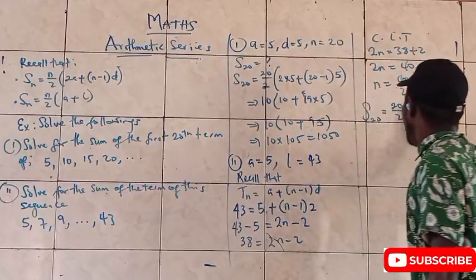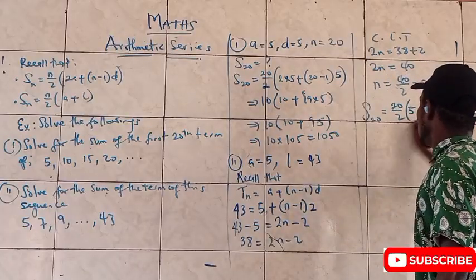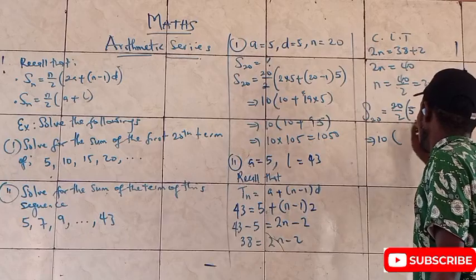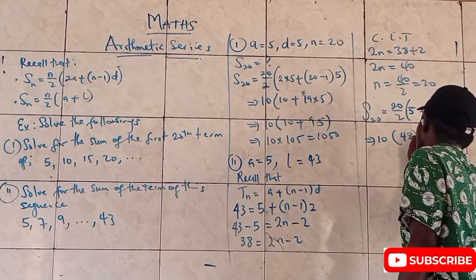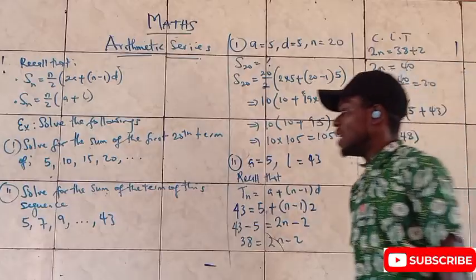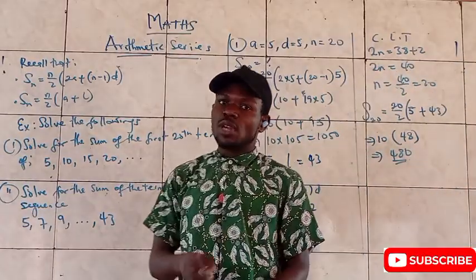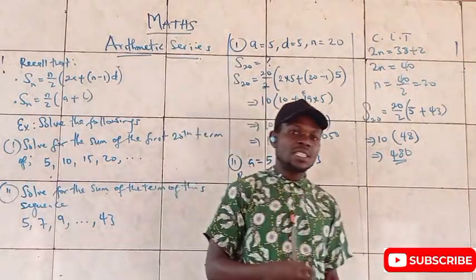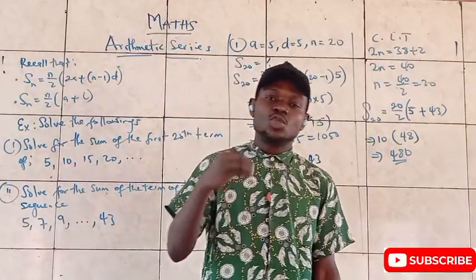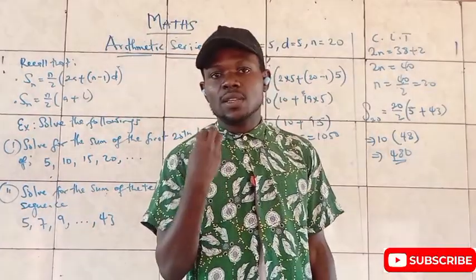My first term is 5, my last term is 43. So what does that give me? 2 here is 10. This plus this is simply 48. When it is multiplied, it becomes 480. And that is easy. So the moment you understand how to drag out parameters, when and where to use them, it becomes quite easy to evaluate these things.